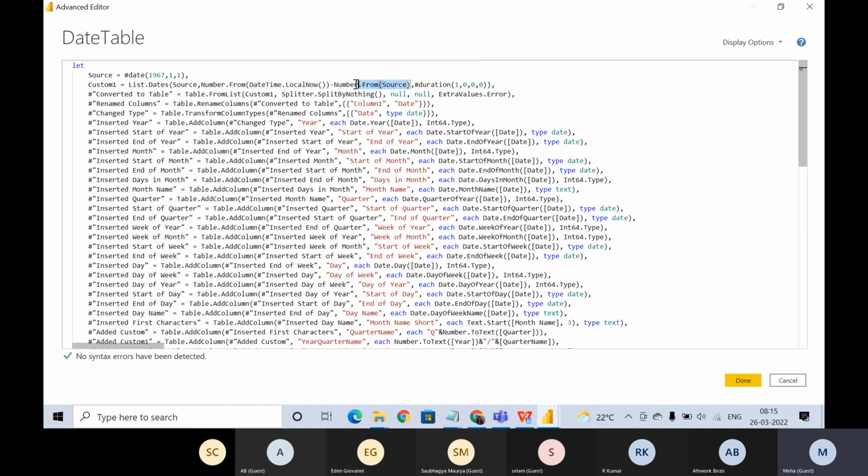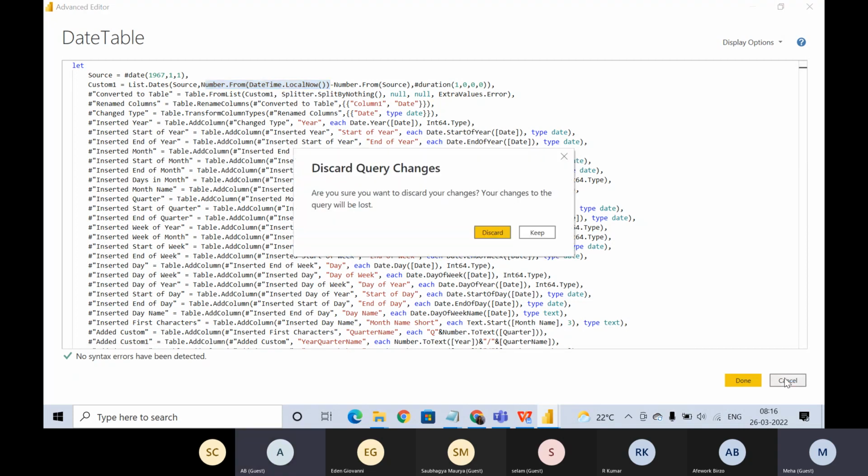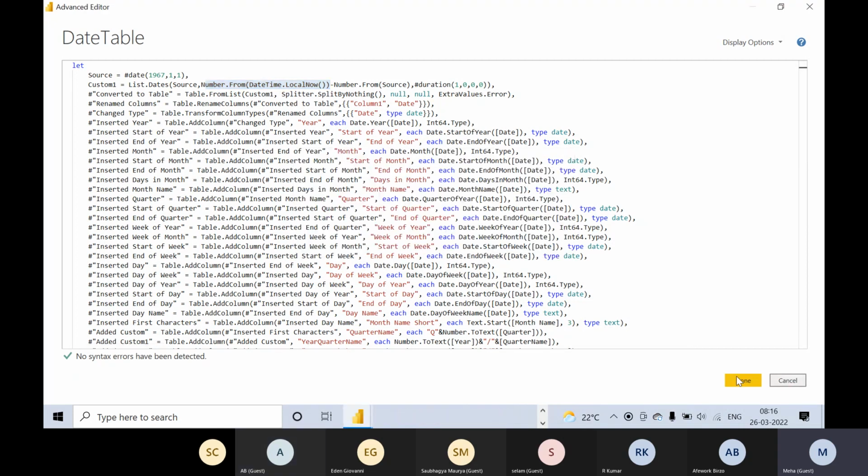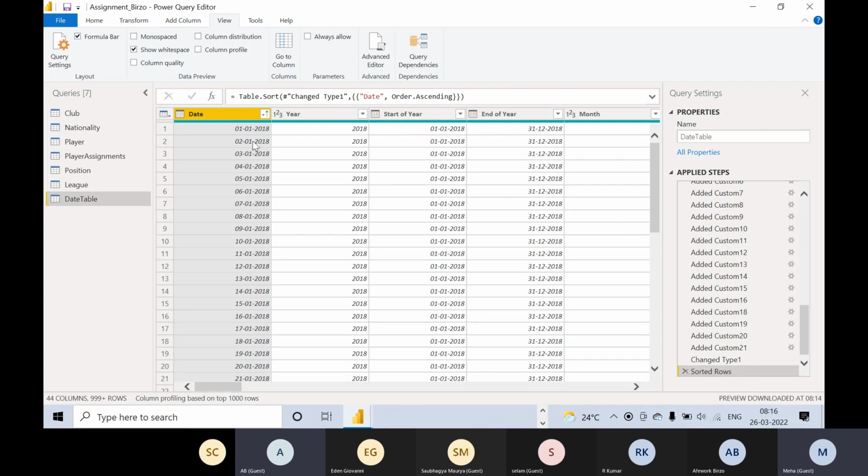So from the first date till local now, till today, and then duration will be 1,0,0,0. The 1,0,0 means a one day gap, I think. So 1 1967, then 2 1967, 3 1967. That's how we have it here.